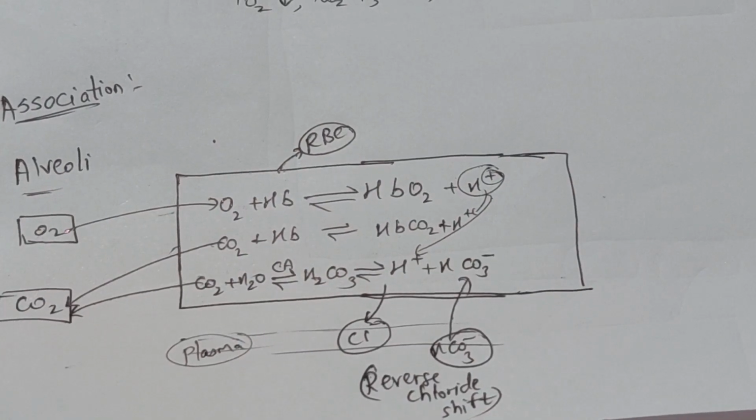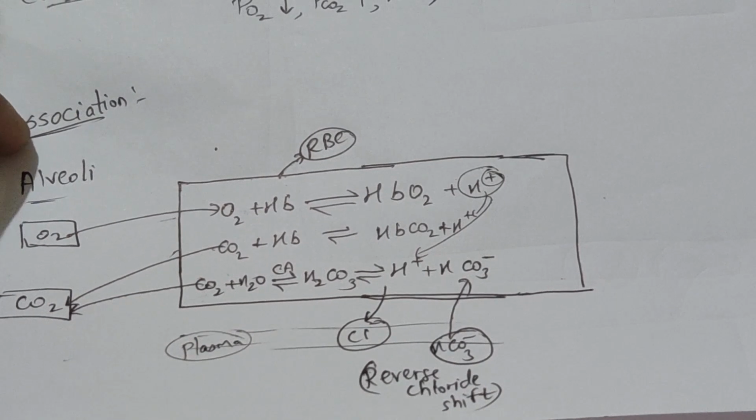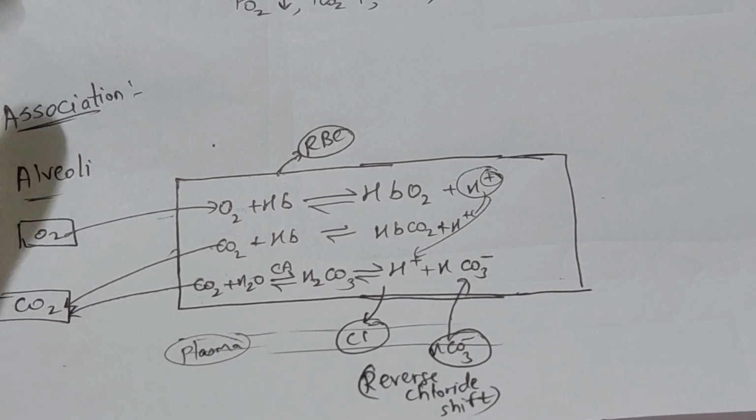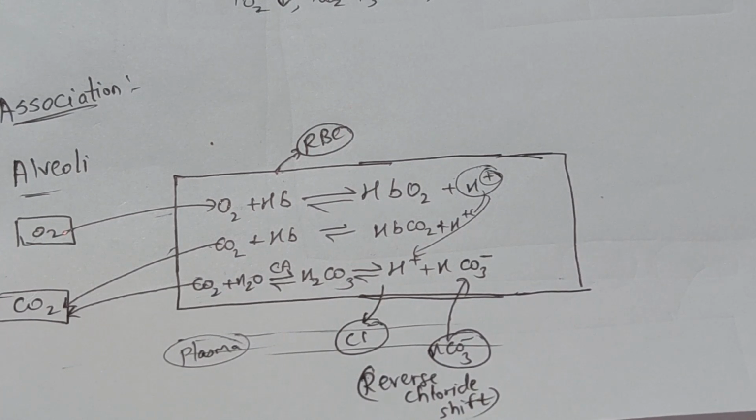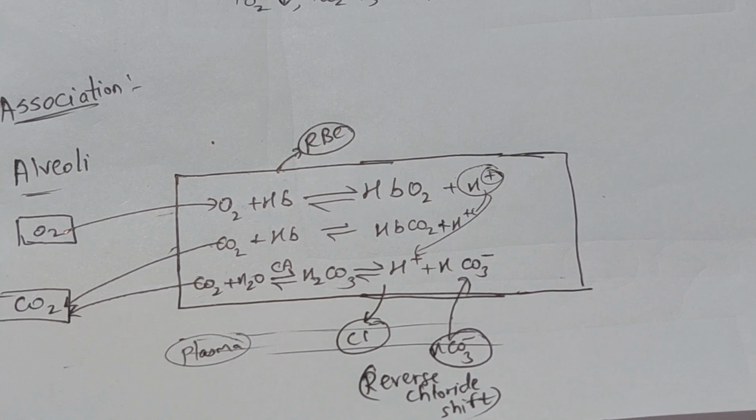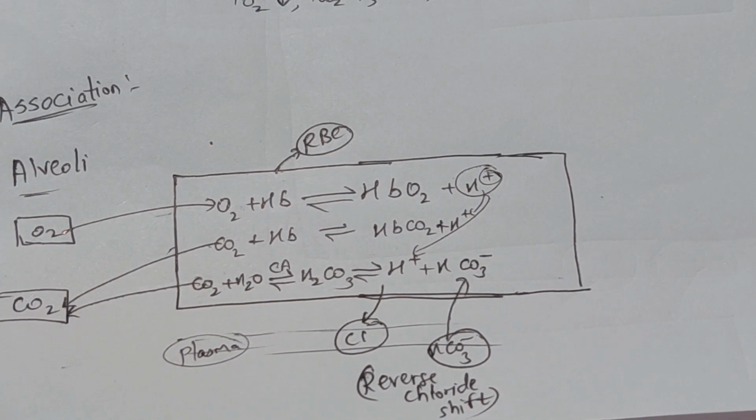See, coming to the first case. First case, association occurs in alveoli. I told you, A for association, A for alveoli. See, in exchange of gases, I told you clearly that in deoxygenated blood, PO2 will be 40 and PCO2 will be 45, whereas in alveoli, PO2 will be 104 and PCO2 will be 40, and then the gases will diffuse from higher partial pressure to lower partial pressure.